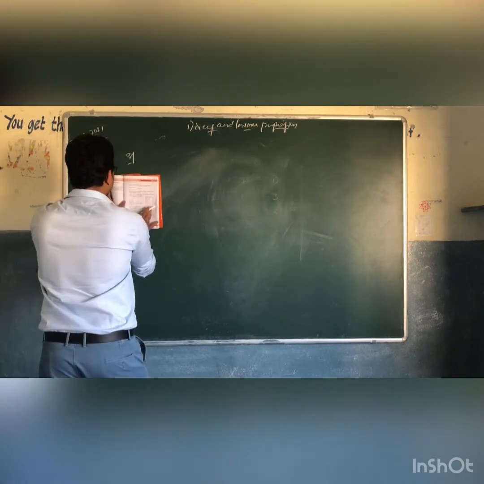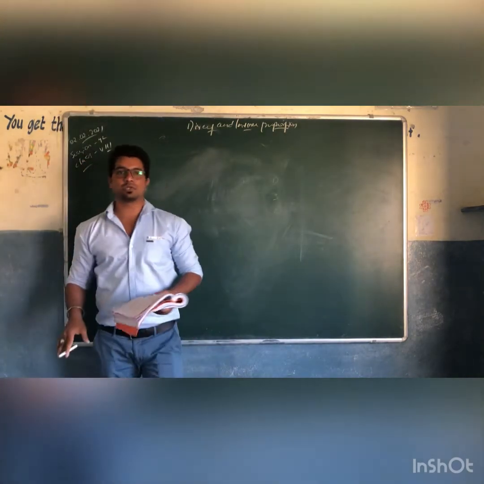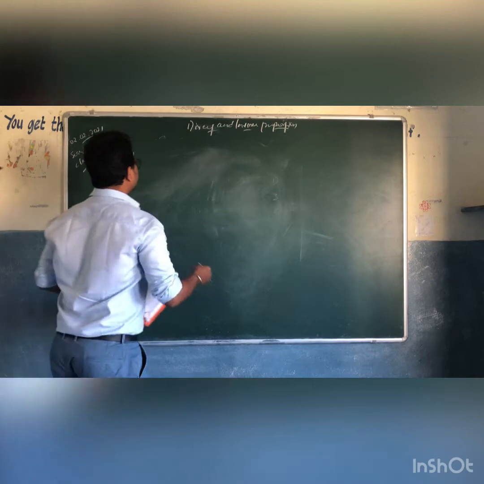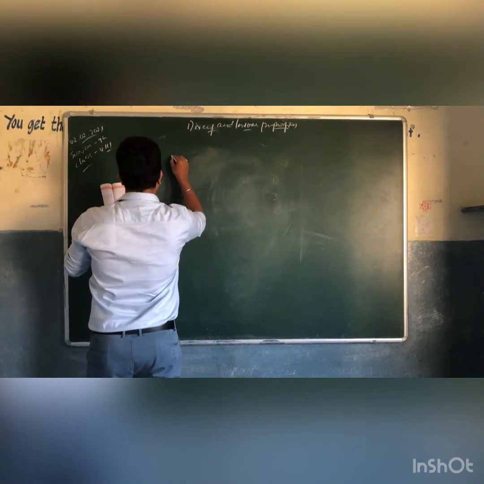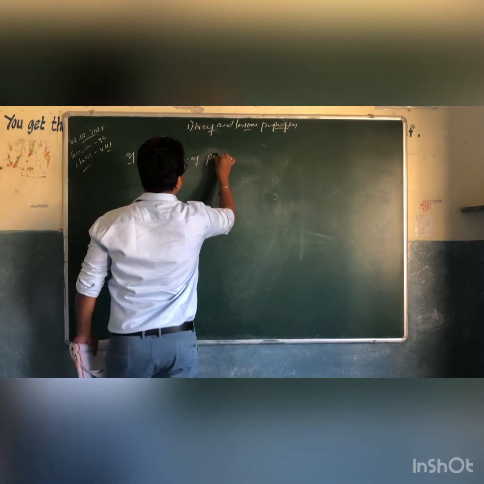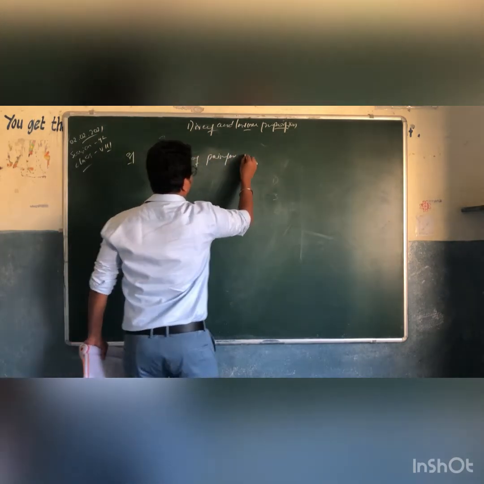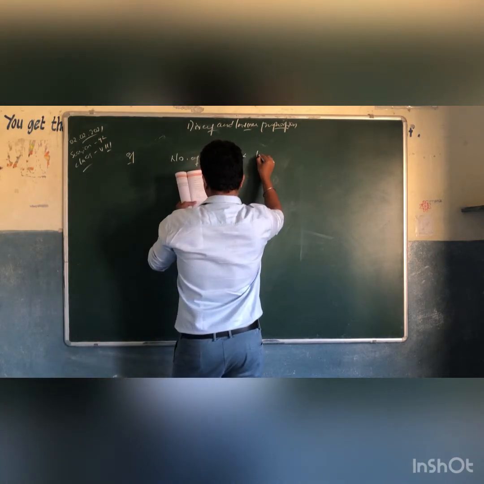So here, if painters are increasing, the wall measurement also increases. So first, we can say that the number of painters is directly proportional to the length of the wall.